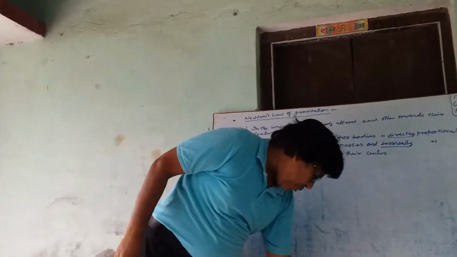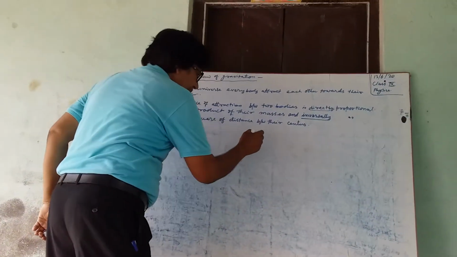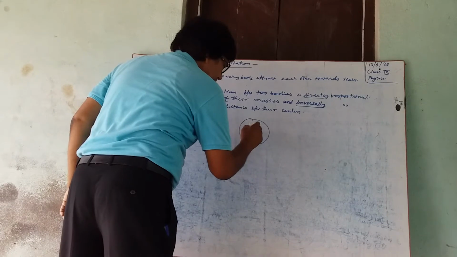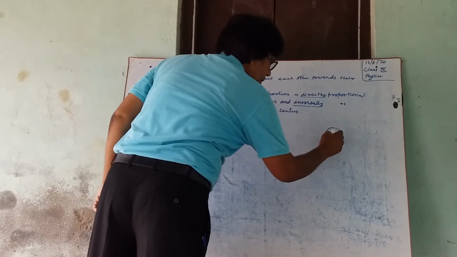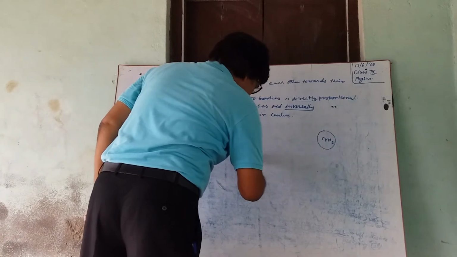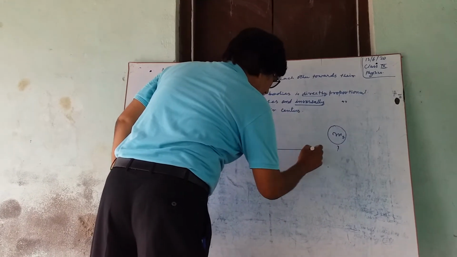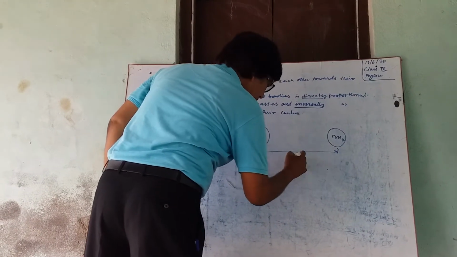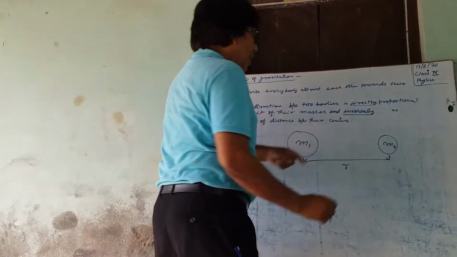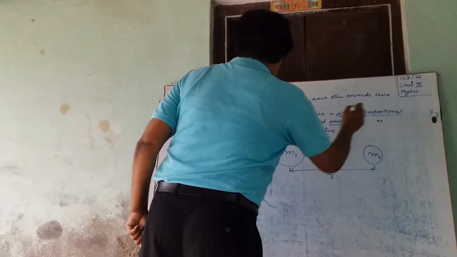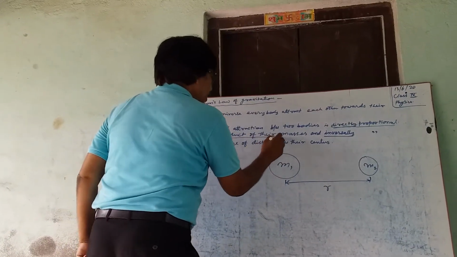Let's take two bodies of masses m1 and m2 at a distance of r from each other. According to this law, the force is directly proportional to the product of their masses.